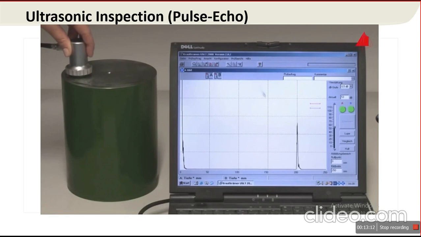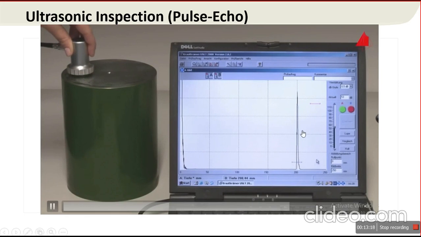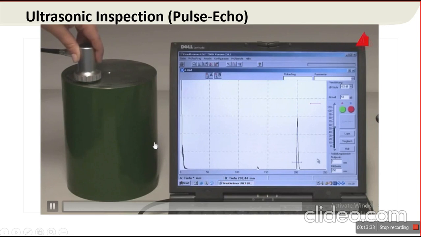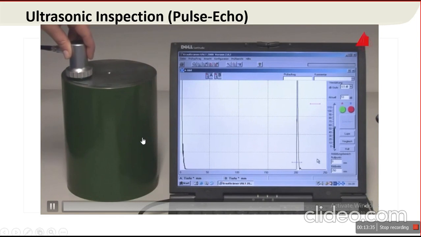So this is the cylinder which has defects at a particular location. This echo shows the back wall echo, where there is no defect. If you move the probe in the forward direction, we get the location of the defect. So scanning is going on.